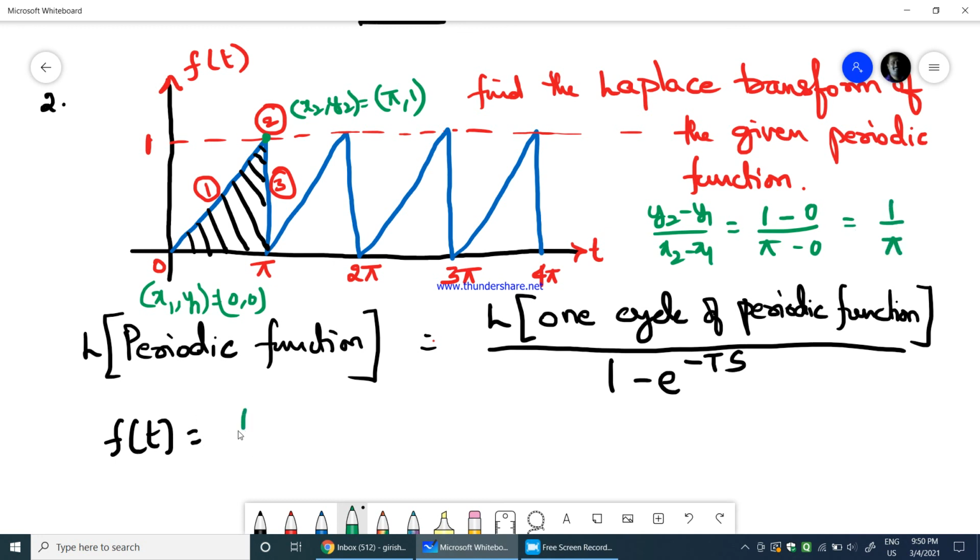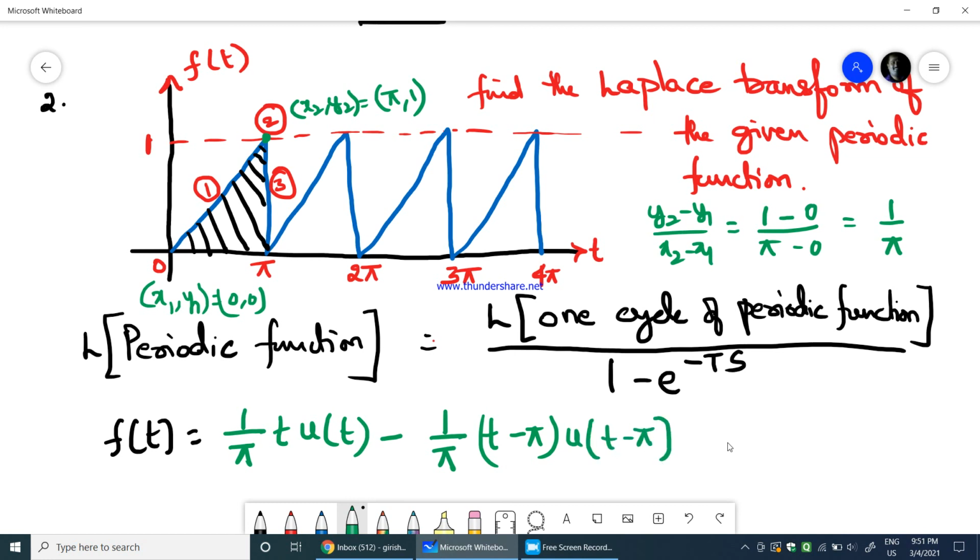So 1 over pi would be the slope. Therefore f of t equals 1 over pi into t into u of t, which is the first function, the ramp, minus, because it is nullifying the ramp by converting it into a step, slope 1 by pi into, with the time delay pi, t minus pi into u of t minus pi, plus the height of this step function, which is 0 to 1, therefore 1 into u of t minus pi, because the step function is also at time delay pi.